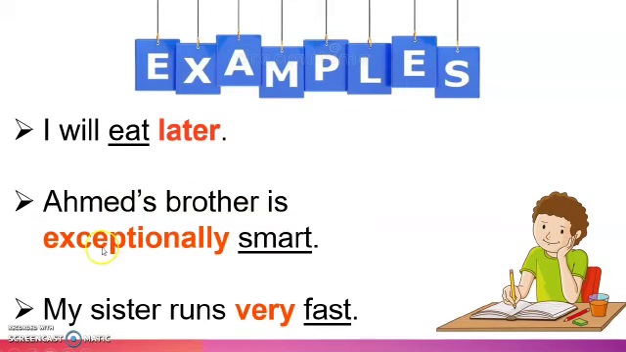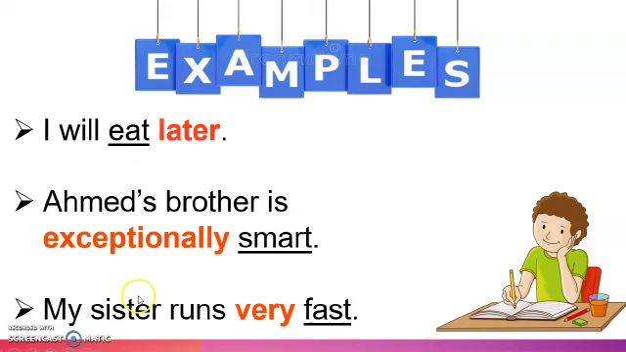Ahmed brother is exceptionally smart. So what is smart over here? It is telling us the quality of Ahmed's brother. So smart is an adjective. And which word is modifying smart? Exceptionally. So over here, exceptionally is your adverb.